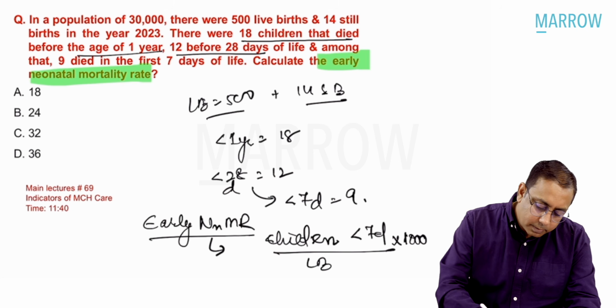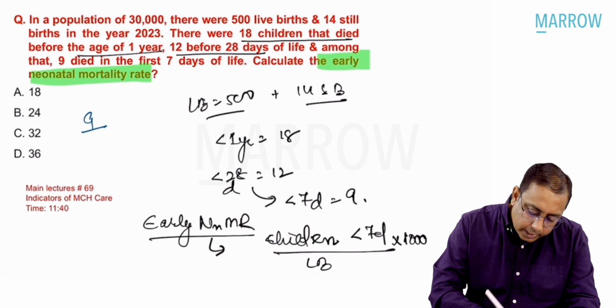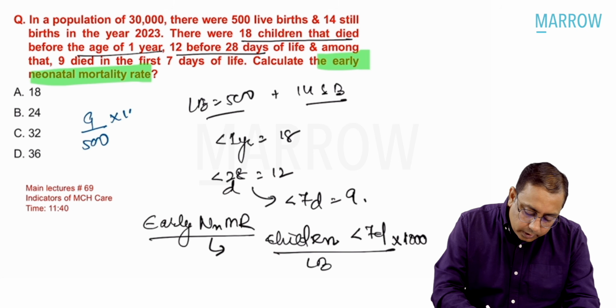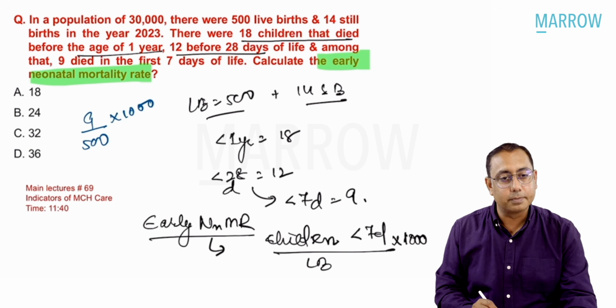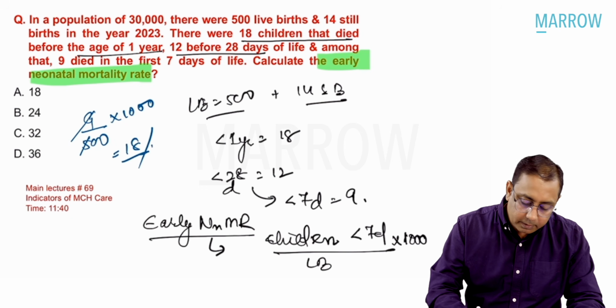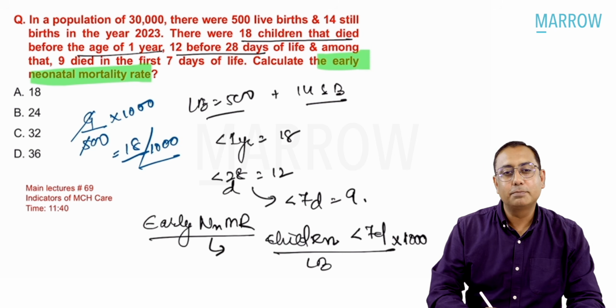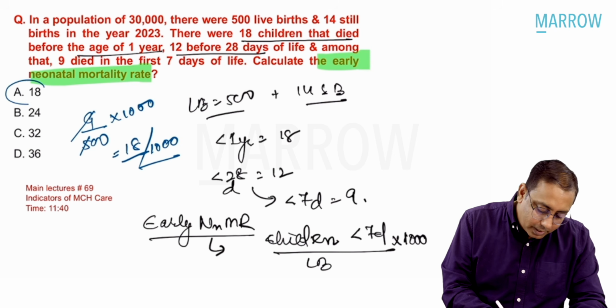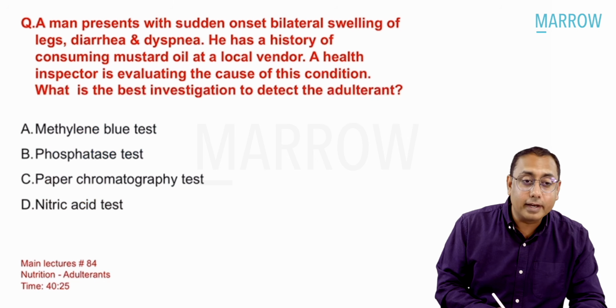So obviously, what is the best answer you would like to mark over here? 9/500 into 1,000 is the best answer. So this comes out to be 18, 5s are 90, and 18 per 1,000 live births. Per 1,000 live births is the best possible answer over here. Option A is the correct answer.